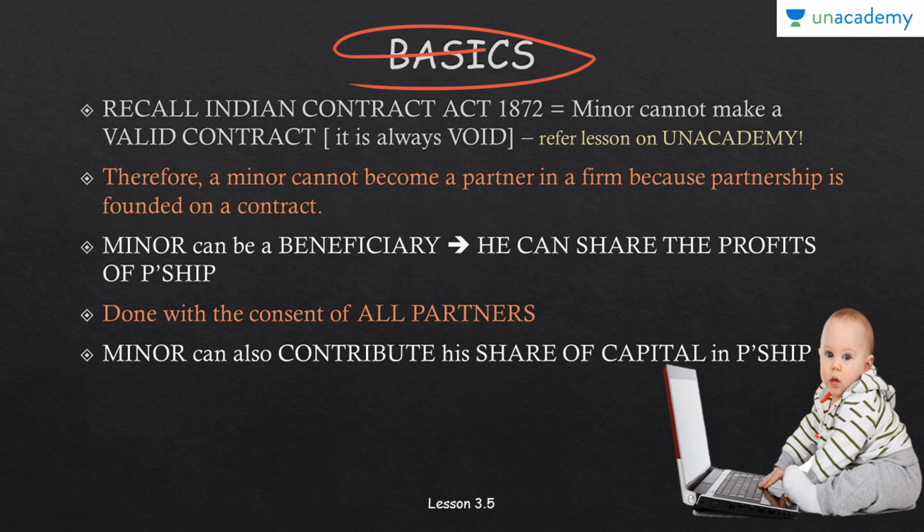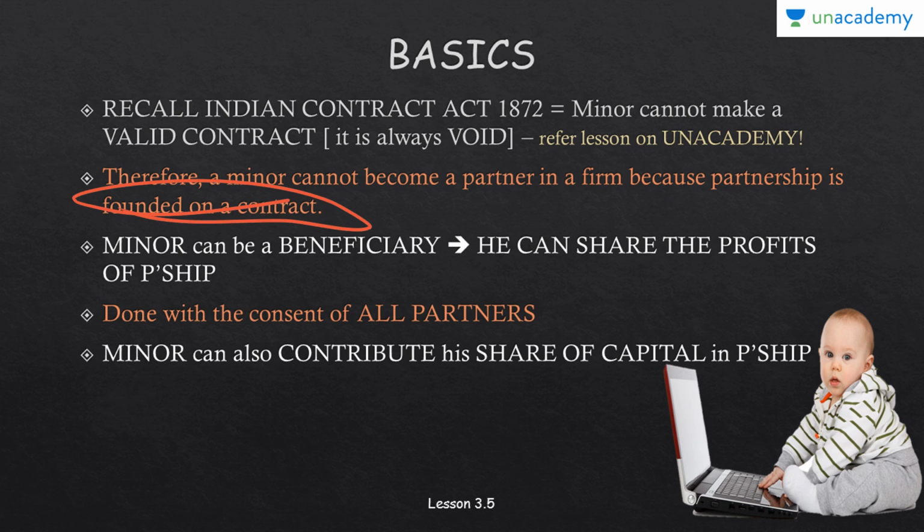It basically says that a minor cannot make a valid contract. Whenever a minor enters into a contract, because he is not a competent party to contract, he cannot make a valid contract. Whenever he enters into any contract, it will be void. Therefore a minor cannot become a partner in a firm, because the partnership also is an agreement, it is a contract. So a minor cannot be a partner of the firm, because a partnership is founded on a contract.